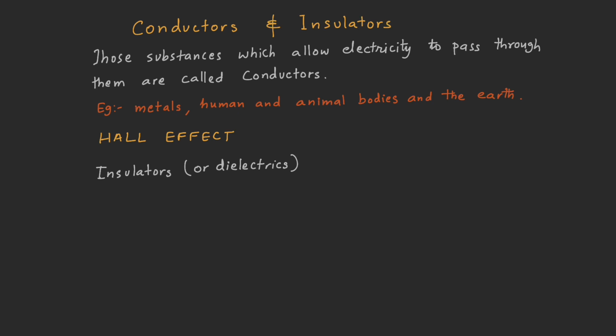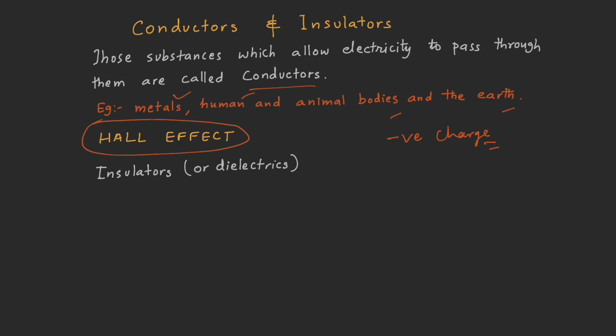Let us learn about conductors and insulators. Those substances which allow electricity to pass through them are called conductors, such as metals, human and animal bodies, and the earth. We also talked about that when any substance is charged, it is just the transfer of negative charge. This can be verified by the experiment called the Hall effect.